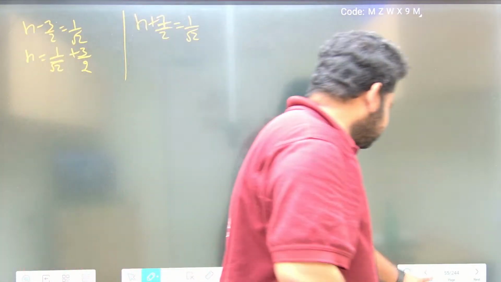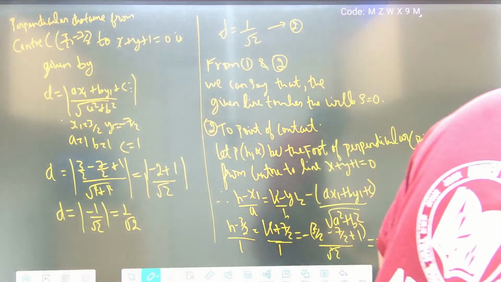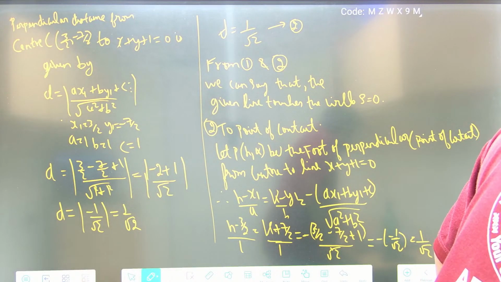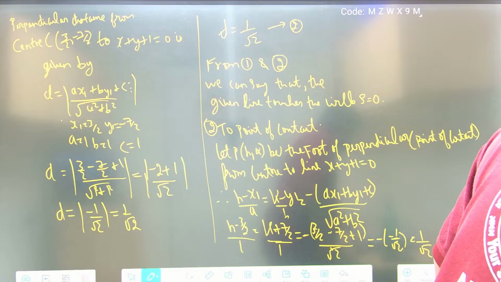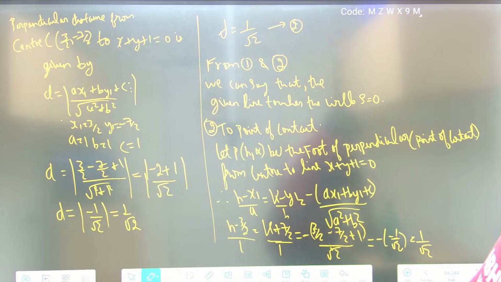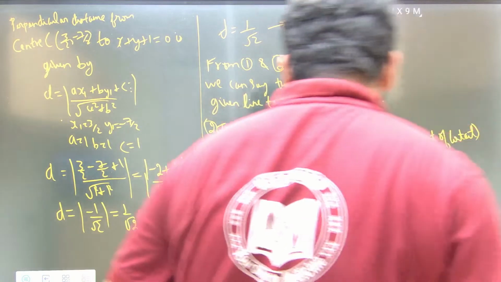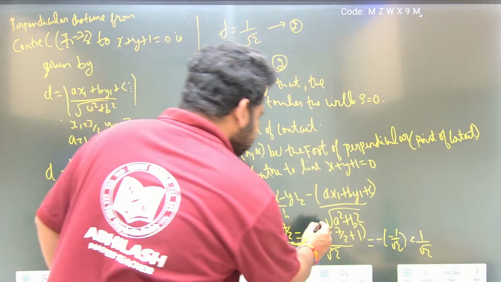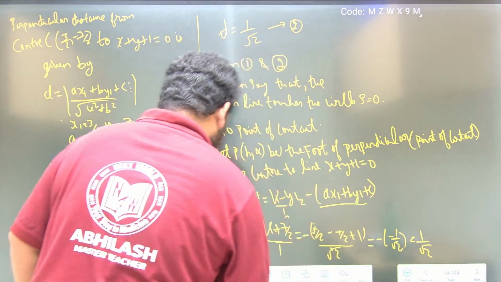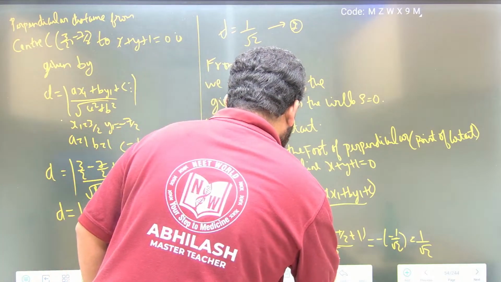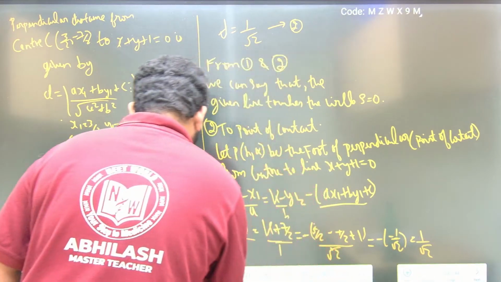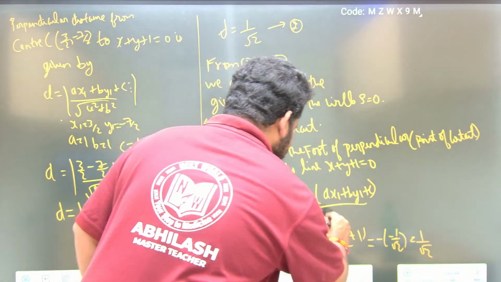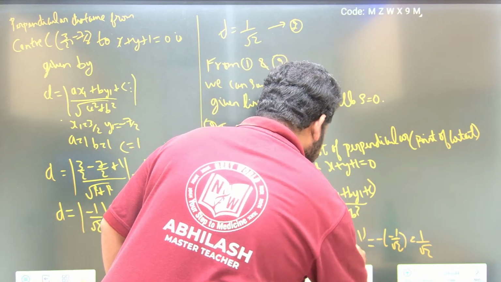I think this should be just a square plus b square, not square root. Let me make a change here. This should be just a square plus b square. This is what we have.